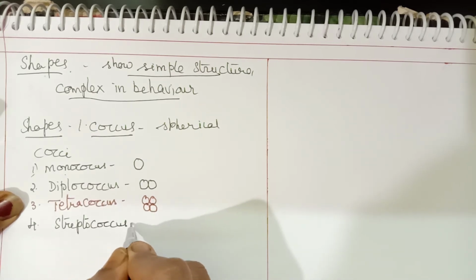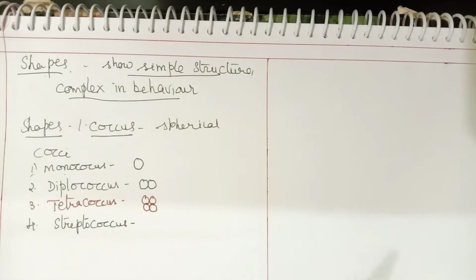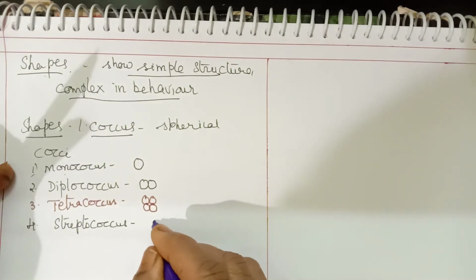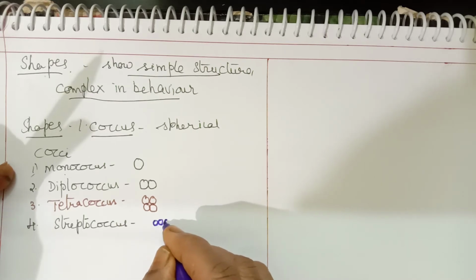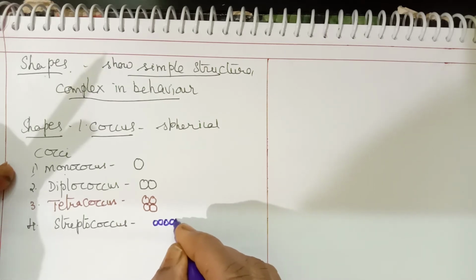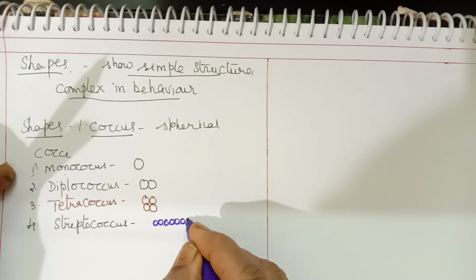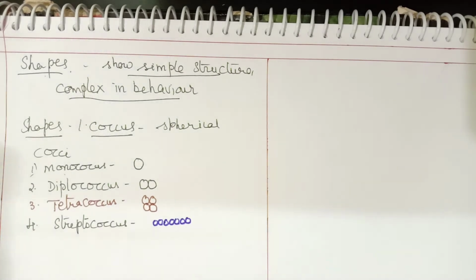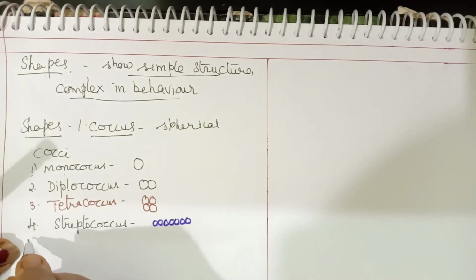And then we have streptococcus. Strepto means a chain of bacterial cells. If these spherical bacteria are present in a chain, one beside the other, then we call it a streptococcus.